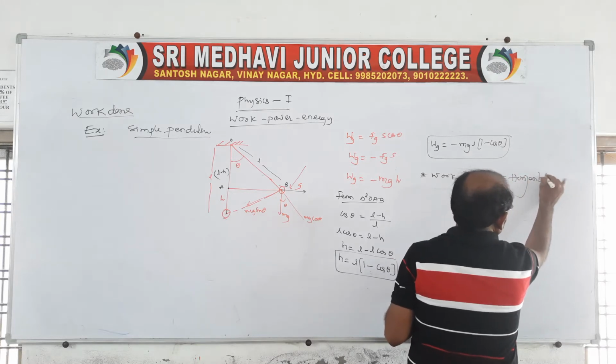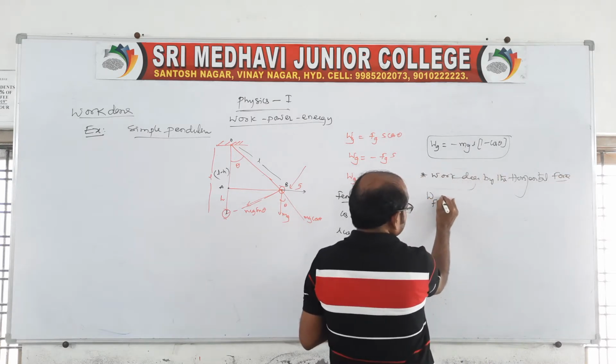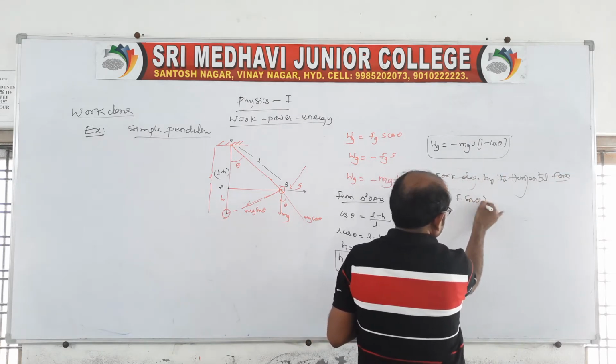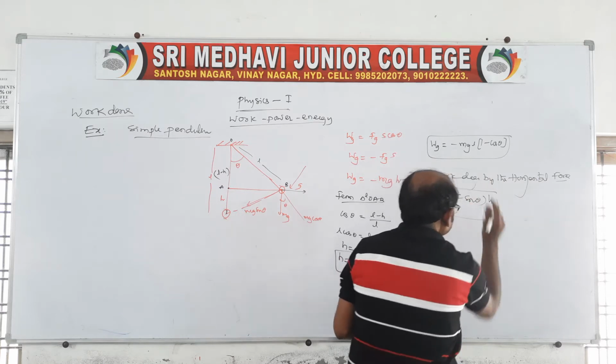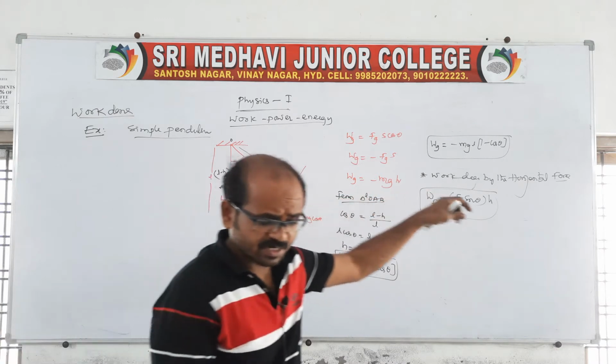Therefore the work done by the horizontal force is F sin theta into h. This we can directly write, no derivation is required.